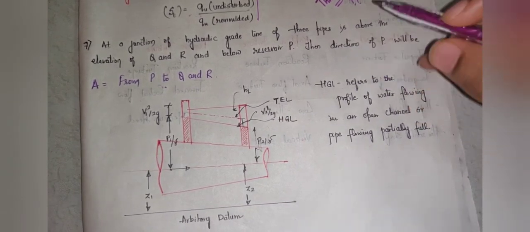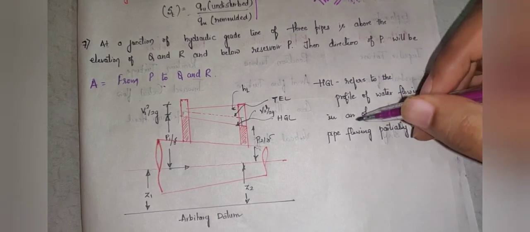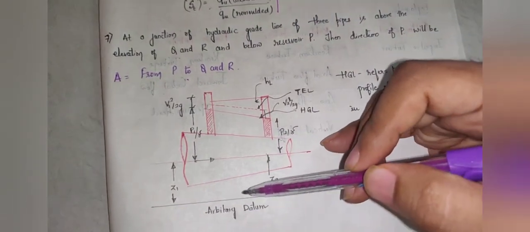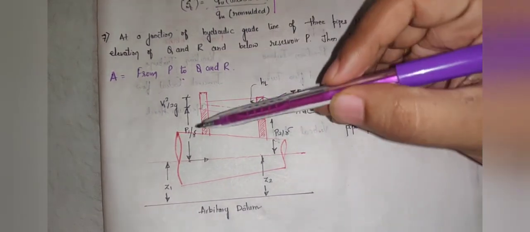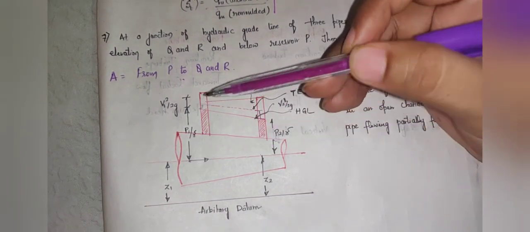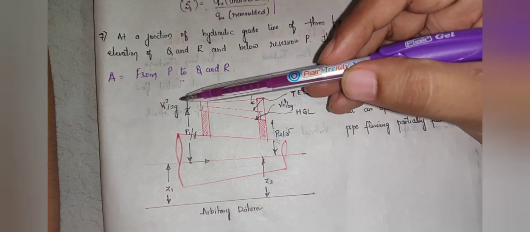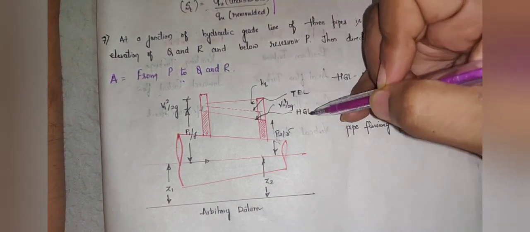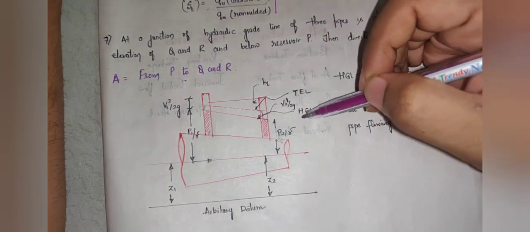So hydraulic gradient line means what? Hydraulic gradient line refers to the profile of water flowing in an open channel or pipe flowing partially full. So this is an arbitrary datum. Z1 represents the height with respect to the arbitrary datum. P1 by gamma refers to the piezometric head or pressure head, and V1 square by 2g refers to the velocity head. So this line is the profile of flow of the water, which is termed as hydraulic gradient line, and this is called the total energy line.